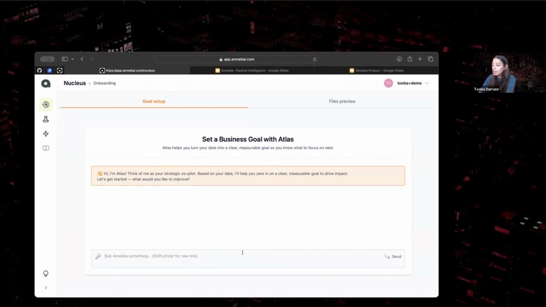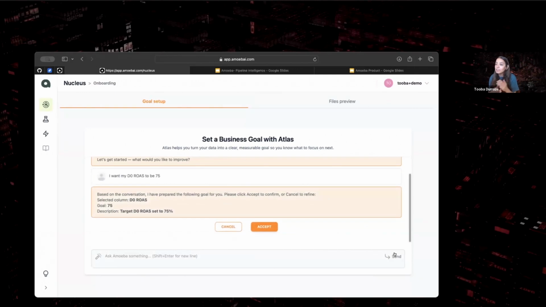So in this case, I'll come here and say I want my day 0 ROAS to be 75. It's a pretty high number. One of the things I joke about with our customers is to set really, really ambitious goals, because you want this to be the system that's looking at all of those goals and taking a look at your entire system that way. In this demo, because the data is really limited, it came back really fast. It set the goal for day 0 ROAS to be 75%, and that's the only thing you're doing so far.